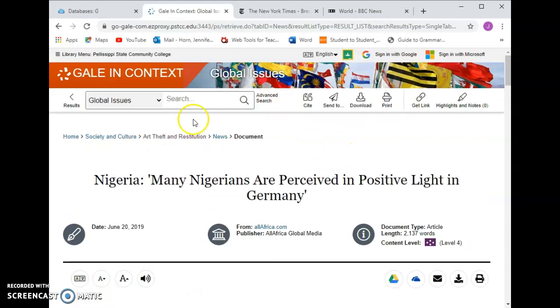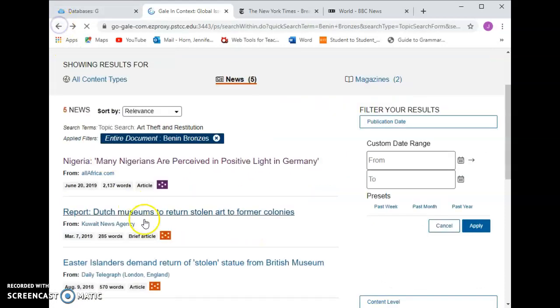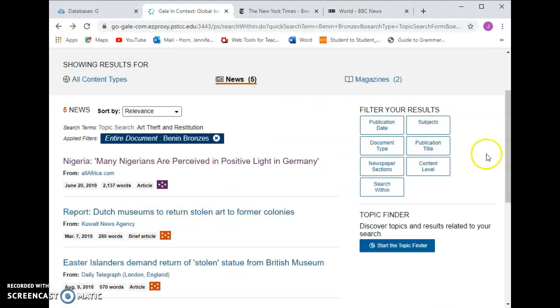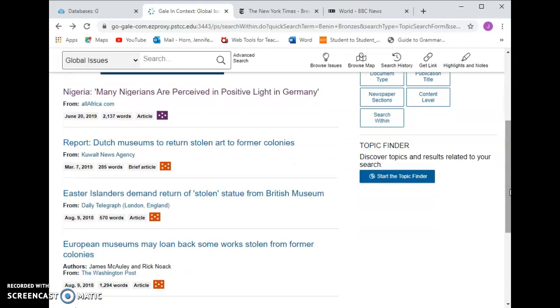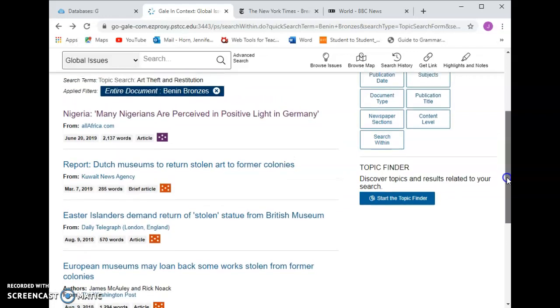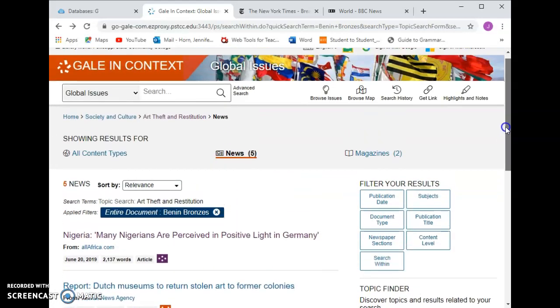And I wanted to show you with this example. So there, you could go back and look at all of these. And if you realize that you found something that's too niche, where there's not enough information for you to write about, then you would probably need to pick a different subject. But in this case, I know that a lot of information has been published in the last year about this.